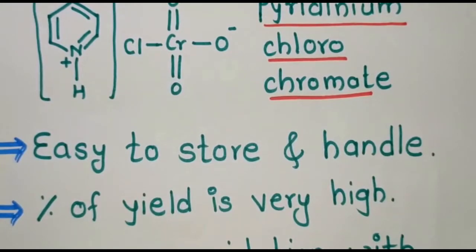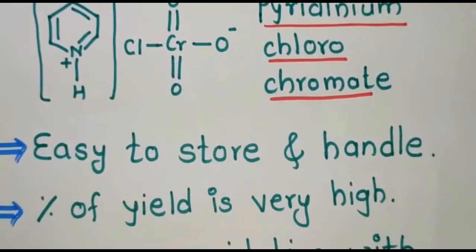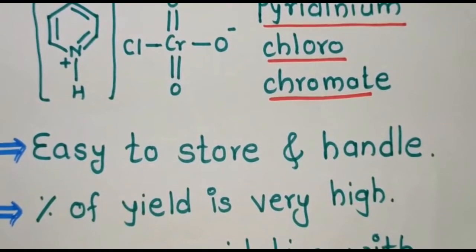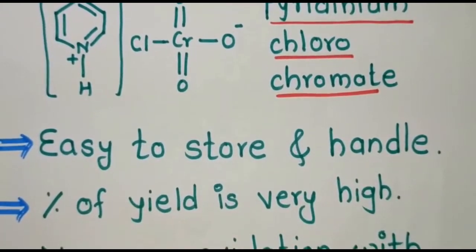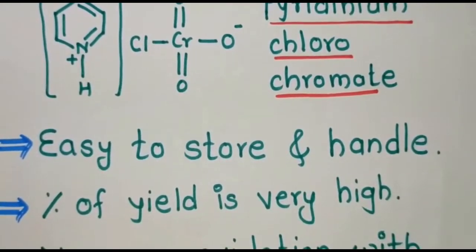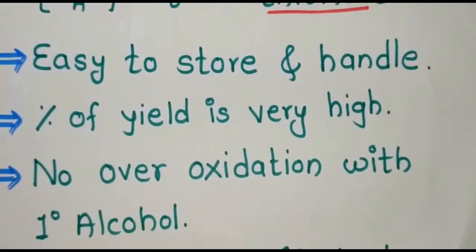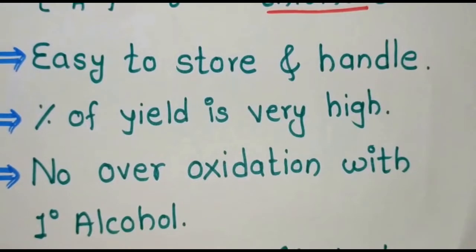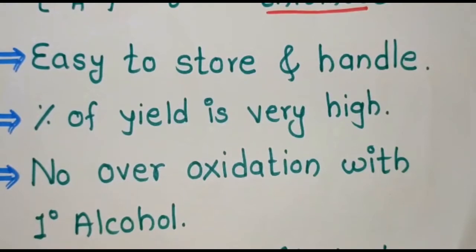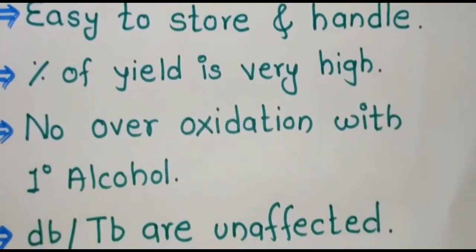Then there will be no over-oxidation of the primary alcohol. These small points are important regarding this reagent. But in the case of chromic acid, there will be over-oxidation. The primary alcohol gets oxidized to the carboxylic acid, but here there will be no over-oxidation.